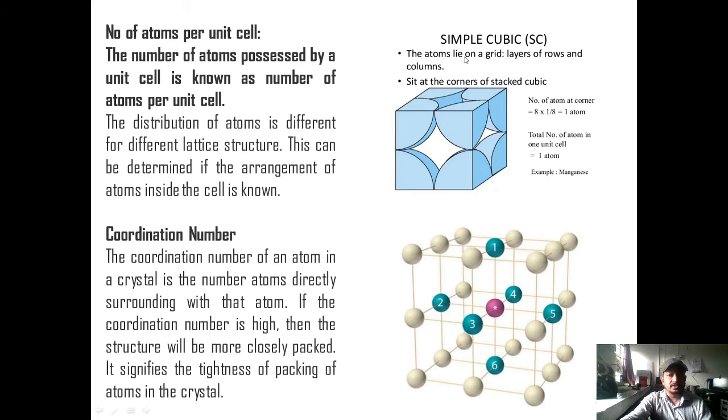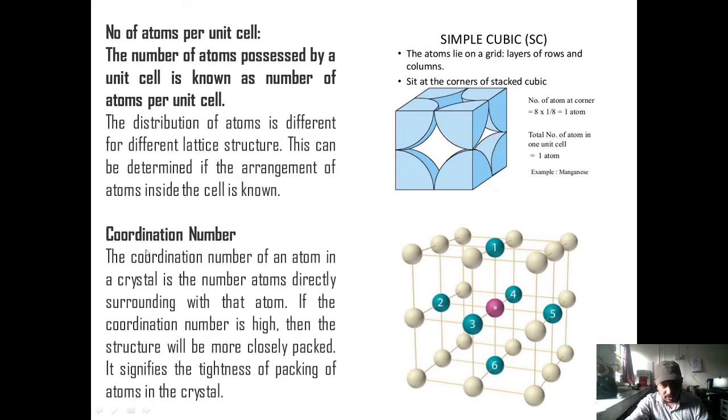For example, the simple cubic unit cell has only one kind of atom, that is the corner atom. So the corner atom contributes 1/8 of its mass and volume to a typical unit cell. And as there are 8 corner atoms in the simple cubic unit structure, 1/8 contribution from each of 8 such atoms gives a total contribution of atoms in the simple cubic unit cell of 1. So it is a primitive unit cell.